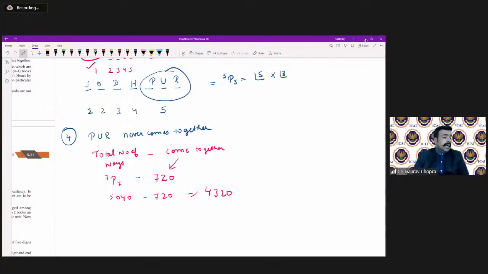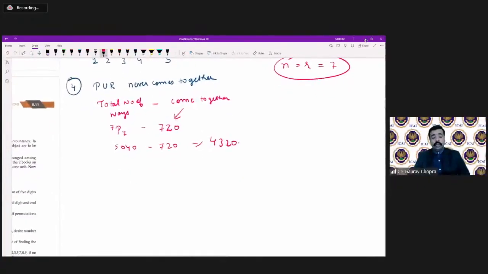Yes, we have taken N and R as the same number. Someone is asking about why we have taken N and R as the same. Yes, N should be greater than or equal to R. So here we are taking N and R both 7 because the word is Jodhpur and we are making a word made of 7 letters, right? So that's why we have taken N equal to R here.